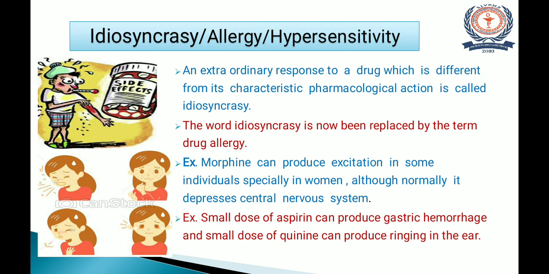Another day-to-day life example is sulfonamides. You might know many people are allergic to sulfonamides. They produce skin rashes or skin reactions upon administration of sulfonamides. Actually sulfonamides are used for urinary tract infection or as antibacterial drugs. But apart from urinary tract infection or antibacterial effect, they also produce skin rashes. So this is nothing but drug allergy or idiosyncrasy.